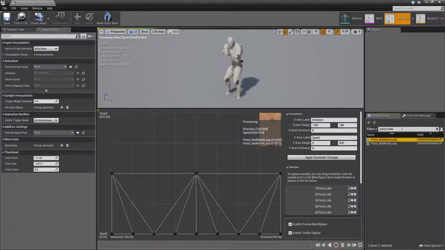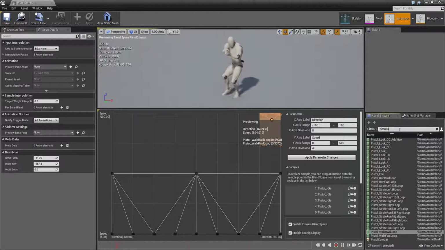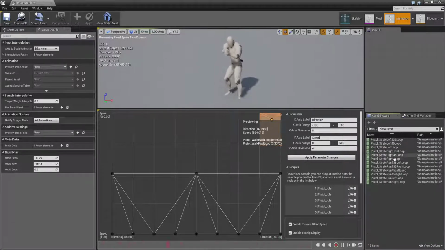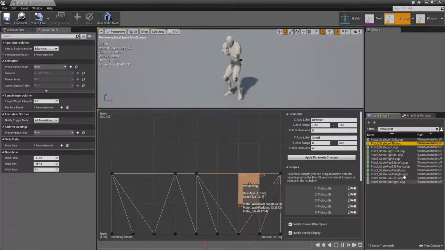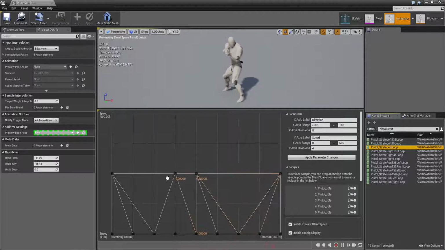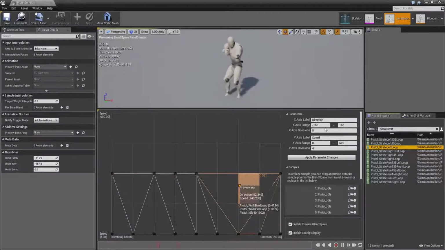Here we need pistol strafing. All strafe is here, and left 45 is in here. This is the left 45 loop, and the left loop goes in here. Remember that you can copy this, 8 division, 4 division, same thing.